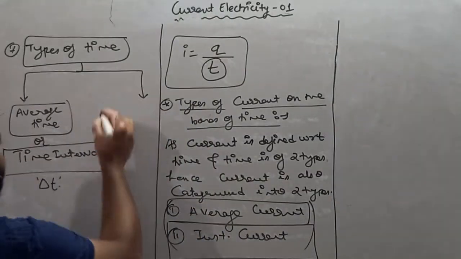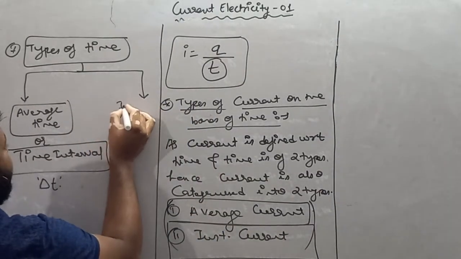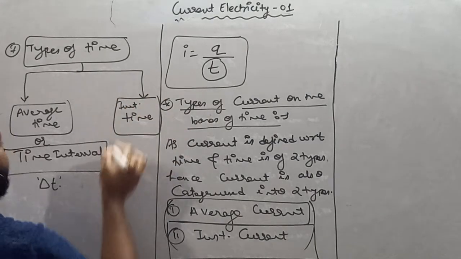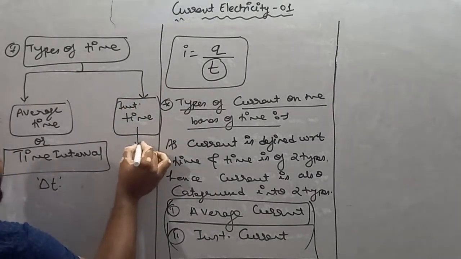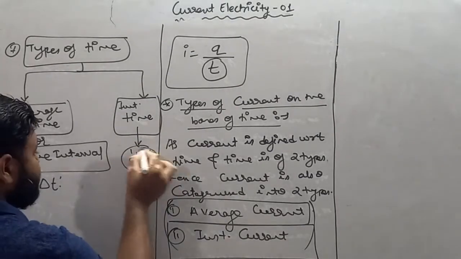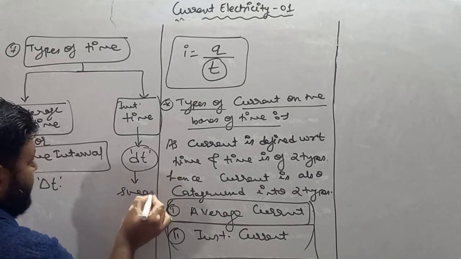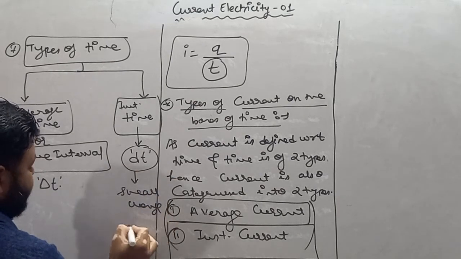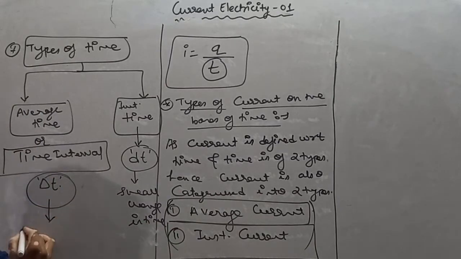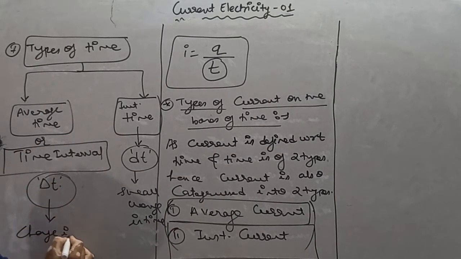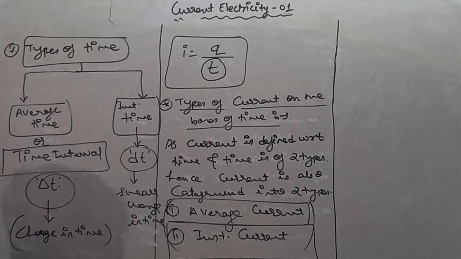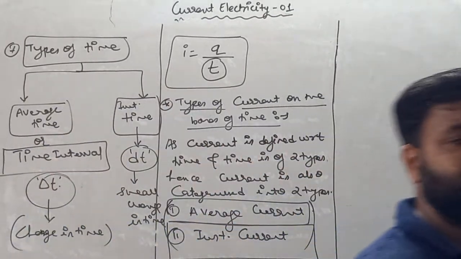Similarly, the second part of time is instantaneous time, which is represented by dt. dt is said to be small change in time, and delta t is said to be change in time.